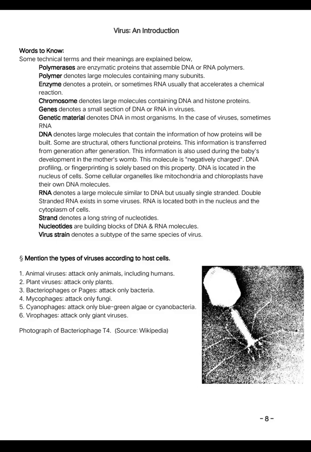Words to know. Some technical terms and their meanings are explained below. Polymerases are enzymatic proteins that assemble DNA or RNA polymers. Polymer denotes large molecules containing many subunits. Enzyme denotes a protein, or sometimes RNA, usually that accelerates a chemical reaction. Chromosome denotes large molecules containing DNA and histone proteins. Genes denotes a small section of DNA, or RNA, in viruses. Genetic material denotes DNA in most organisms. In the case of viruses, sometimes RNA.